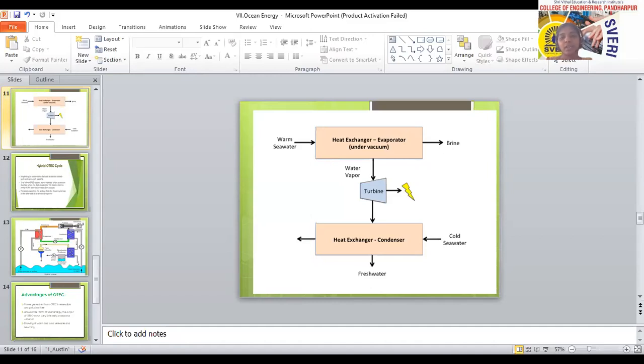Till now the government has not contributed to installing ocean thermal energy systems, and the system is installed only in Japan. Does anyone have an idea about other disadvantages of the ocean thermal energy conversion system?